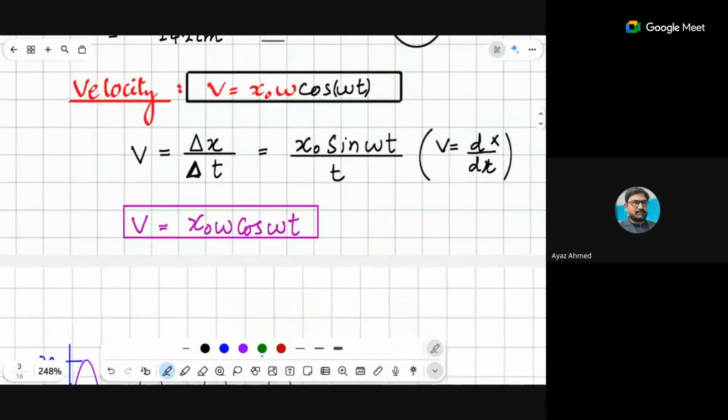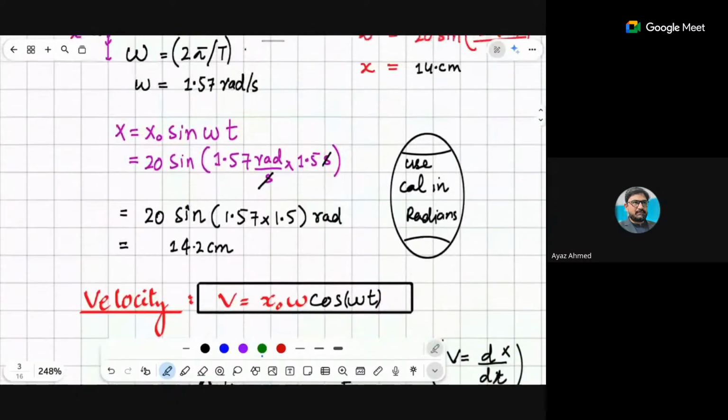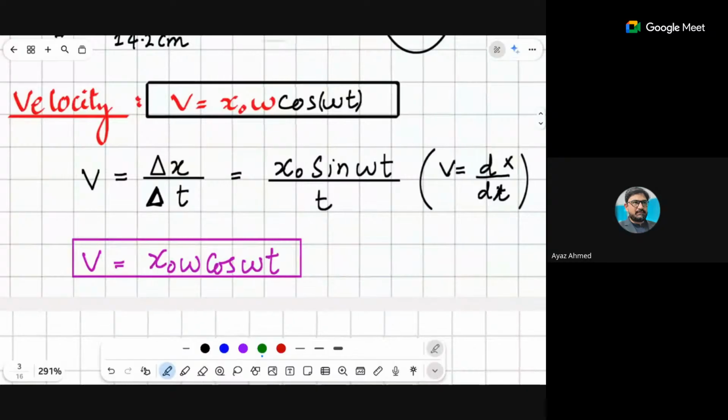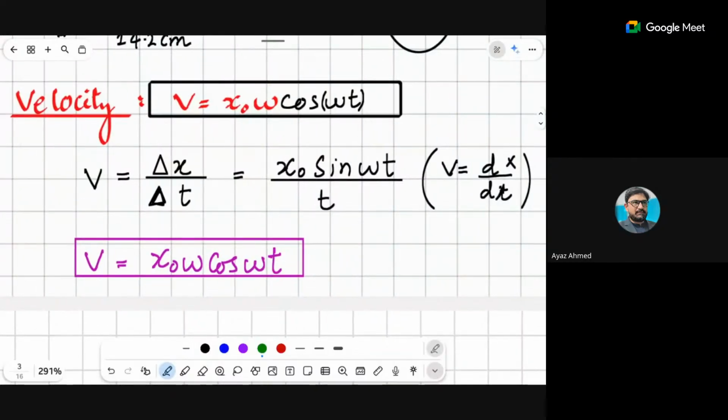Now I will be talking about the velocity of simple harmonic motion, or the velocity of the body that is oscillating. Its velocity has the equation v equals x naught omega cos omega t.